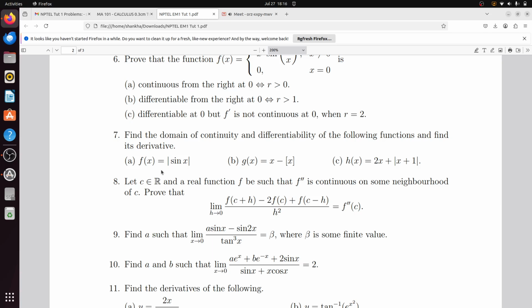where sin x equal to 0, that means x equal to n pi. And what will be the derivative of mod sin x?